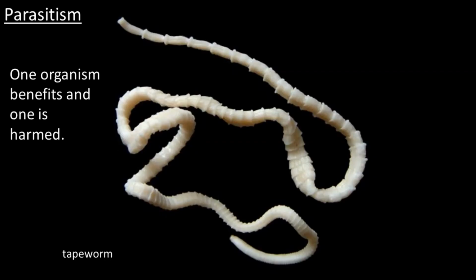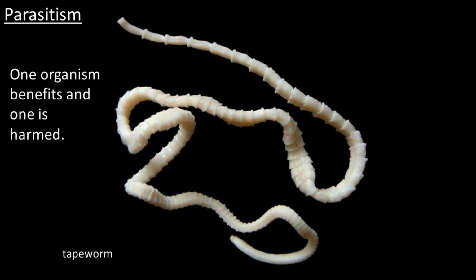First one, parasitism. This is when one organism, called the parasite, lives on or in another, called the host. The parasite benefits because it gets a warm, stable environment, it doesn't change very much, doesn't get cold or hot, stays really nice and constant, and there's usually lots of food available. That's the main reason why these creatures live on or in us, is to feed from us.